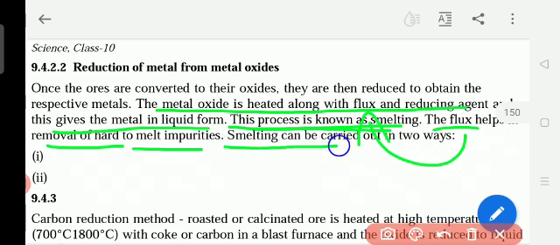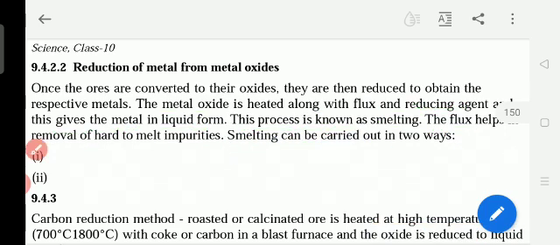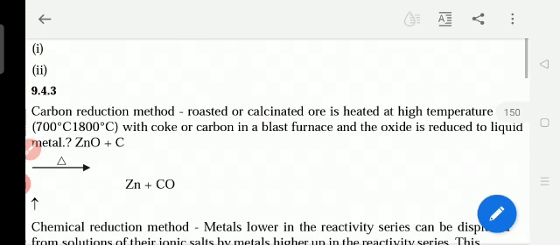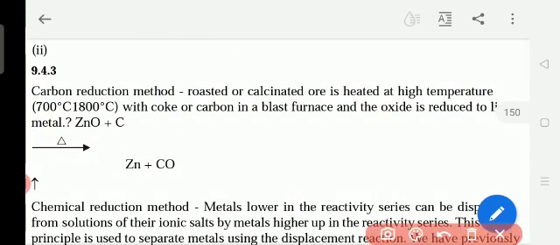Smelting can be carried out in two ways. What are the two ways? One is the carbon reduction method, another is the chemical reduction method. In the carbon reduction method, whatever I explained now, roasted or calcinated ore is heated at high temperature.